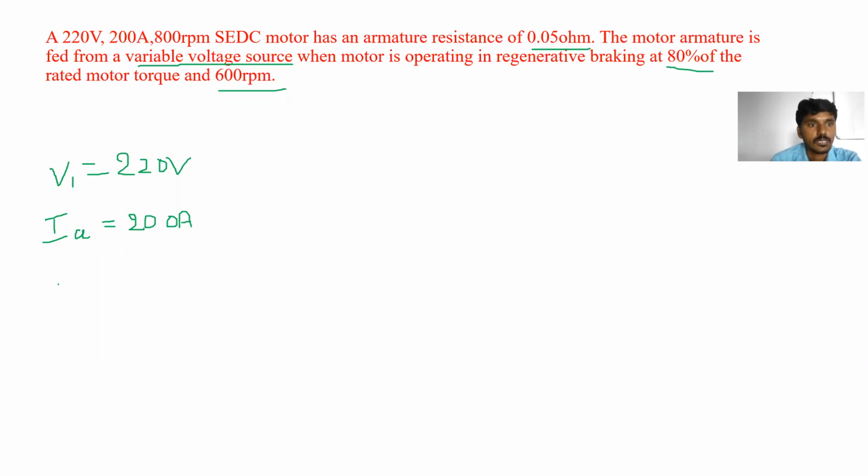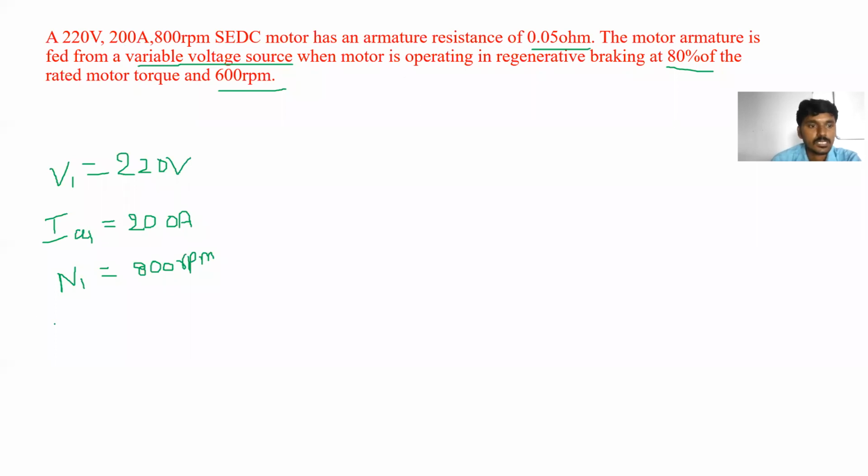Next, here speed N is equal to 800 RPM. So all these values are the rated values, so we can write V1, IA1, N1. Clear? These are the rated values.